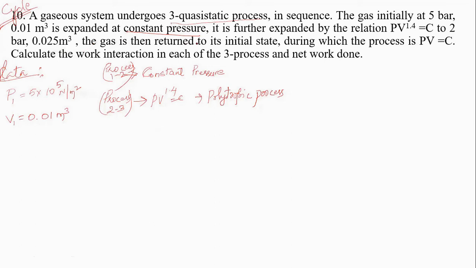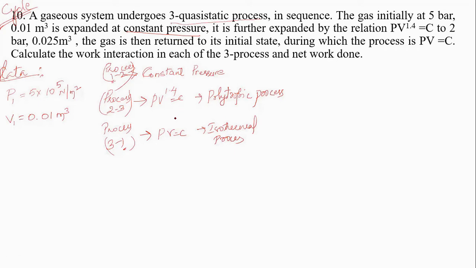The gas is then returned to its initial state. That means process 3 to 1. The initial state is the same as the final state. It is returned to its initial state, during which the process is PV is equal to C. The third process is an isothermal process, or constant temperature process, or hyperbolic process. Now these are the three quasi-static processes in sequence.